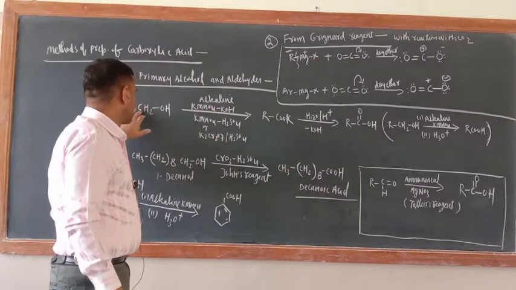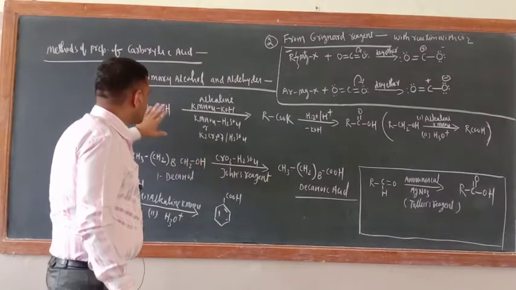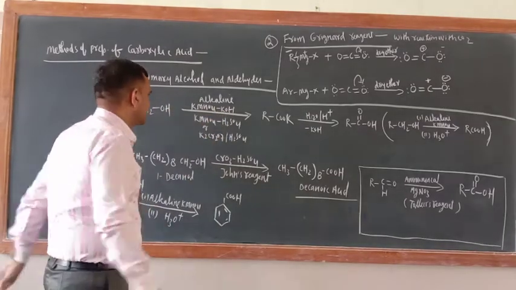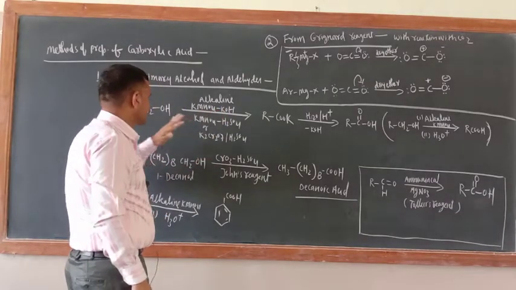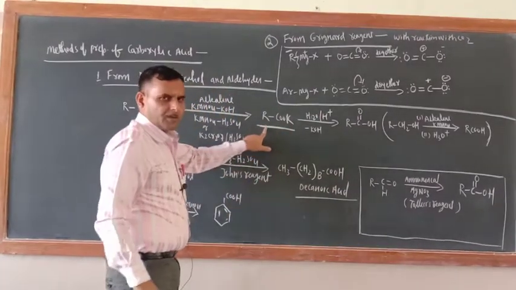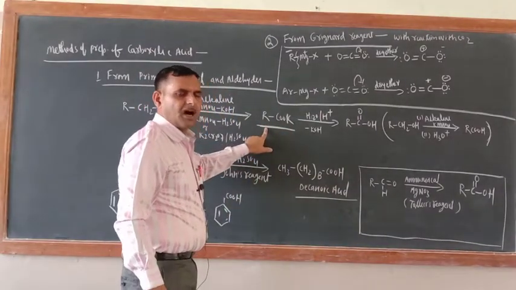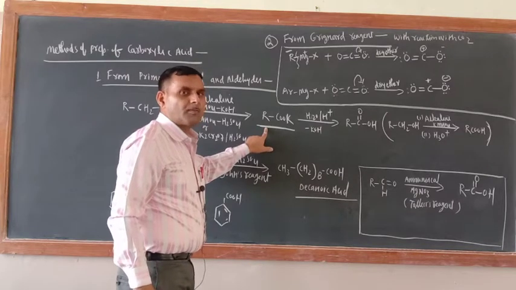So just see, this is RCH2OH. Now I have written a 2-step reaction. In presence of alkaline KMnO4, you can take either one, there is no issue. The first one forms the potassium salt of carboxylic acid, or potassium carboxylate.